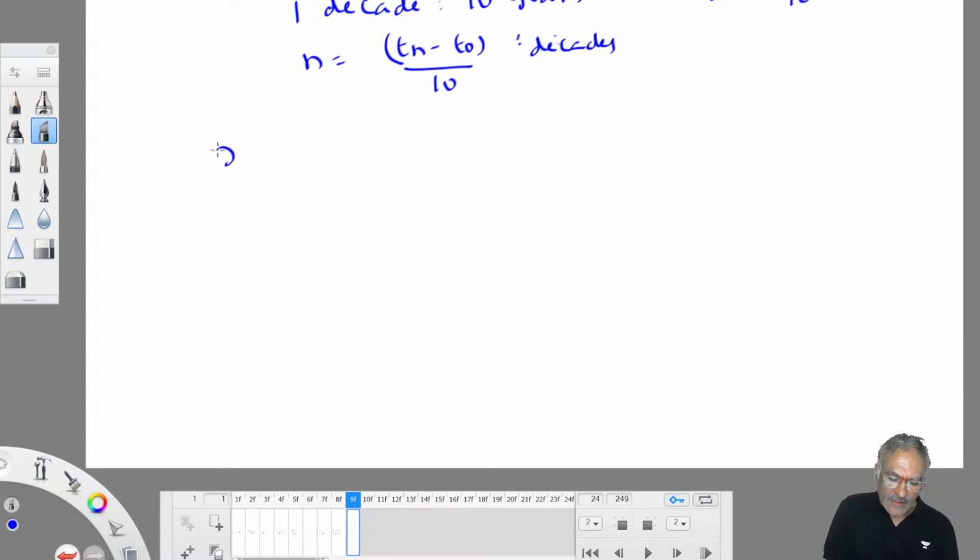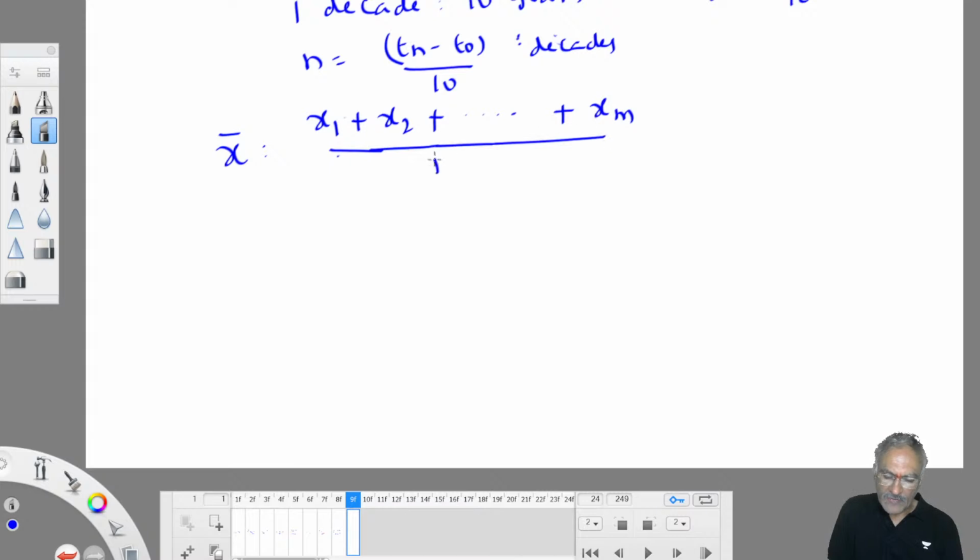So what is x bar? X bar is nothing but dp bar. X bar, dp bar, both of them are same. I'll take x bar only, I don't want to confuse you much. X bar is nothing but statistical average, x1 plus x2 up to xm by m. There are m x values. If you take average value of these x values, you will get x bar.